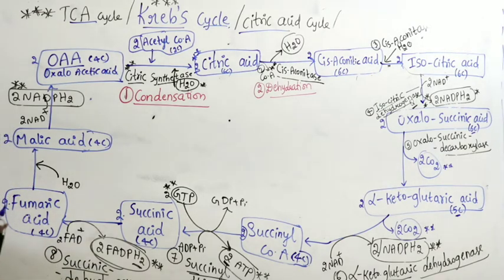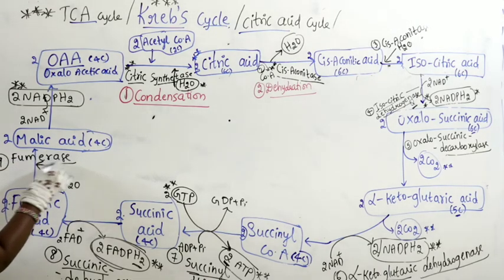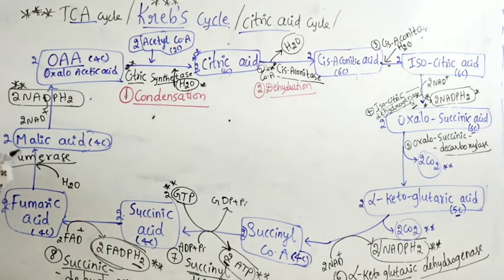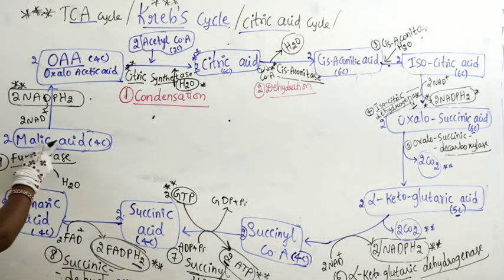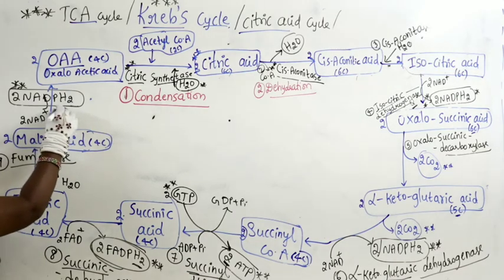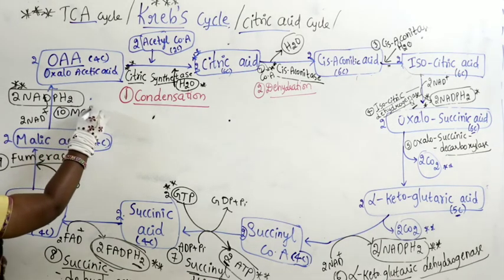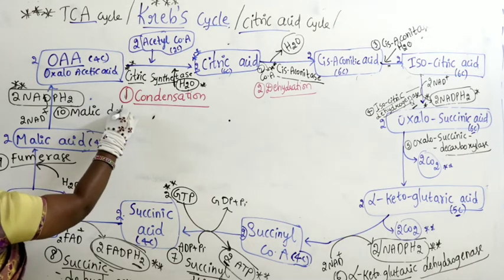Right. Next step, fumaric acid converts into malic acid. What is the name of the enzyme? The name of the enzyme is nothing but fumarase. Malic acid converts into oxaloacetic acid. The name of the enzyme here is malic dehydrogenase.